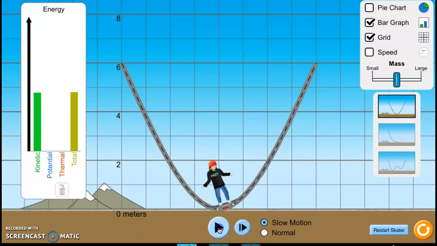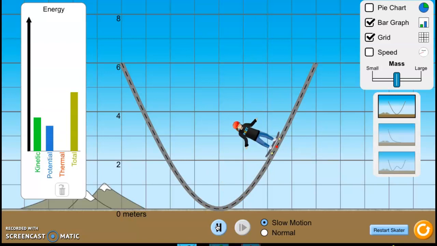Okay, continuing along, right at the bottom, potential energy is 0. Why is potential energy 0? Because he does not have any height, and potential energy depends on mass times height, and height is 0. So potential energy is 0 at the very bottom, but kinetic energy is maximum. So at the very bottom, all of the energy has been transformed into kinetic energy. Total energy hasn't changed, but it is equal to KE max. So KE max is at the bottom, the lowest point, where PE equals 0, KE equals maximum, okay?